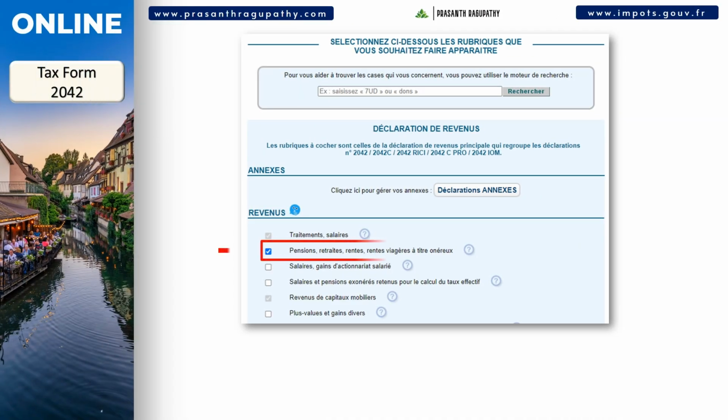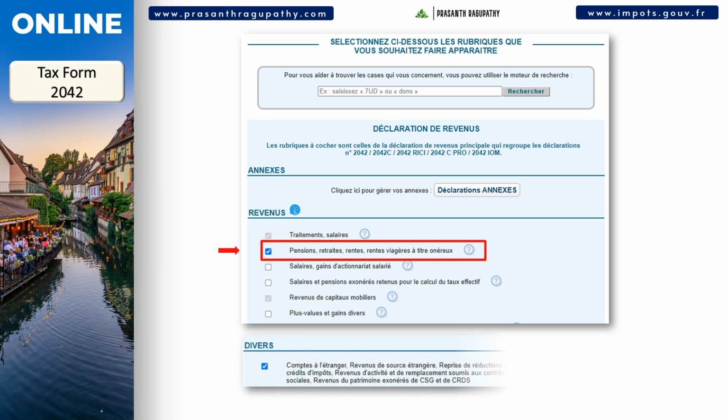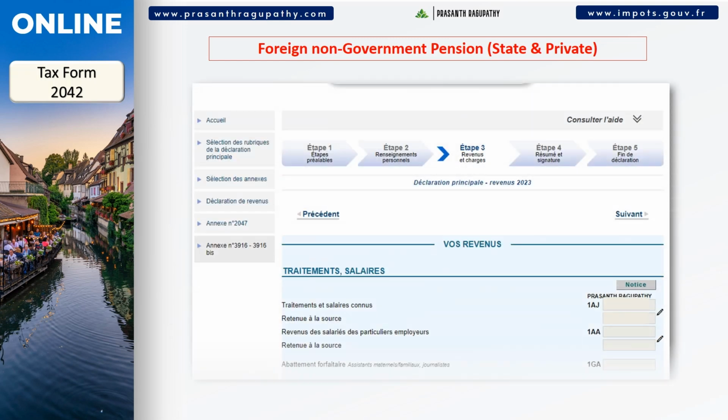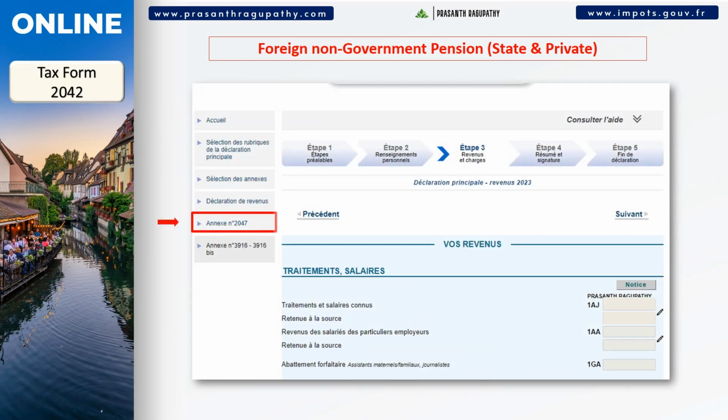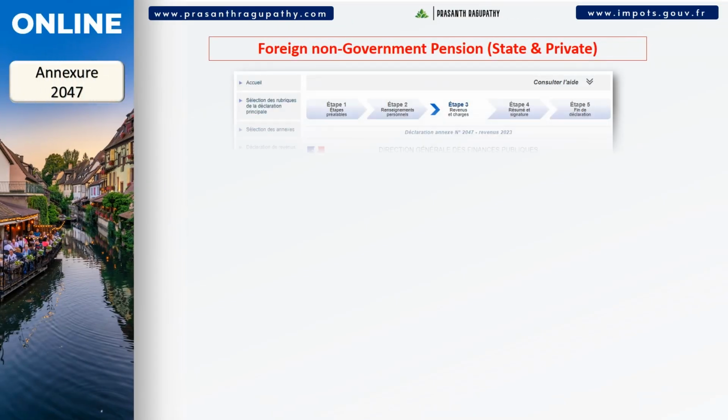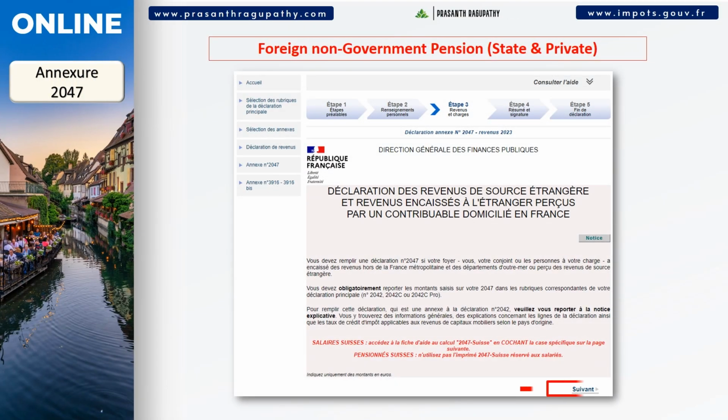On the online declaration, make sure to check these two boxes related to income earned abroad. If not, you will not see the Annexure 2047. If done correctly, you will see Annexure 2047 as shown on the screen. Click on it to declare the income earned outside France. This is the starting page to declare all the income earned outside France. Click Next after reading the information.